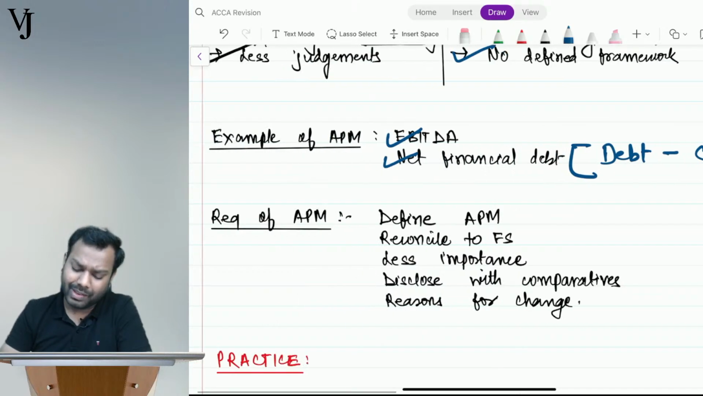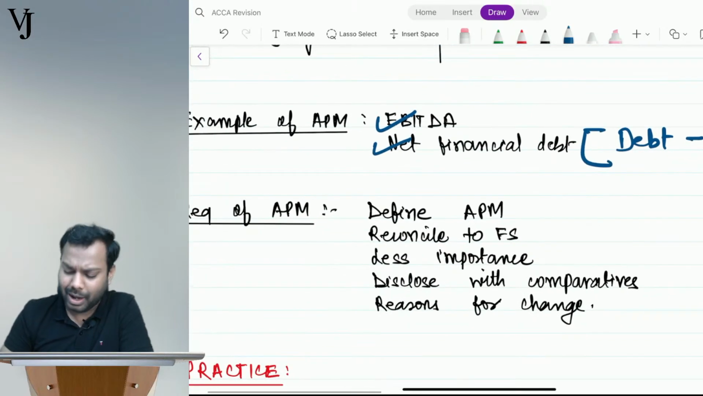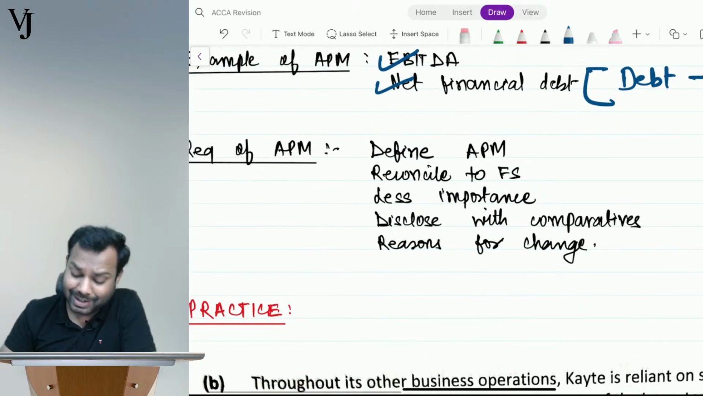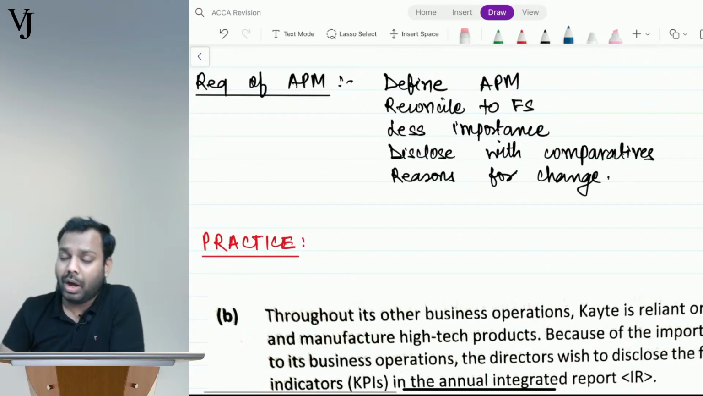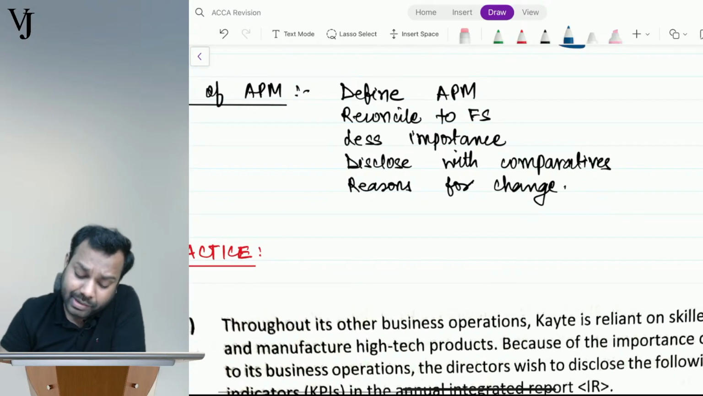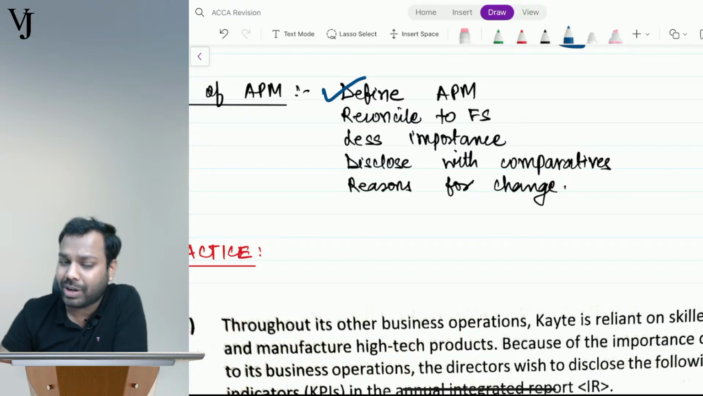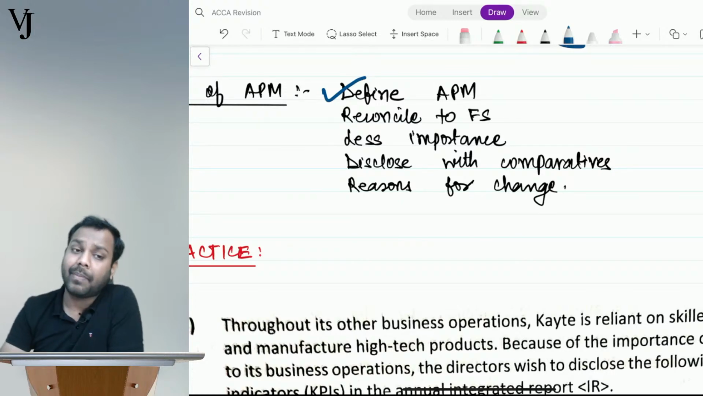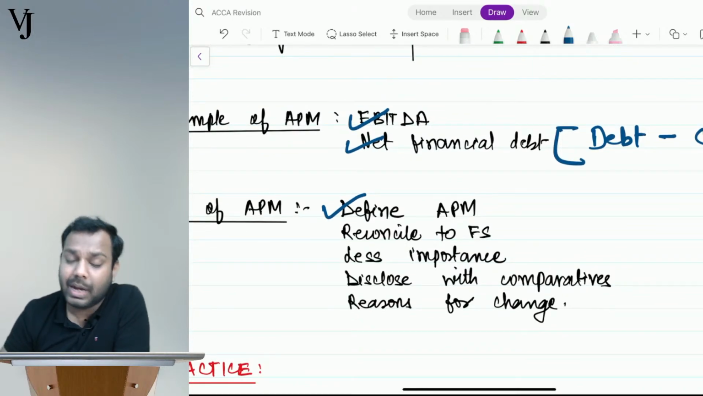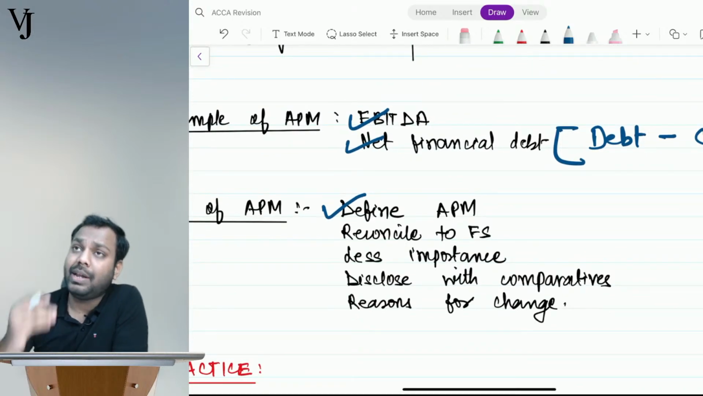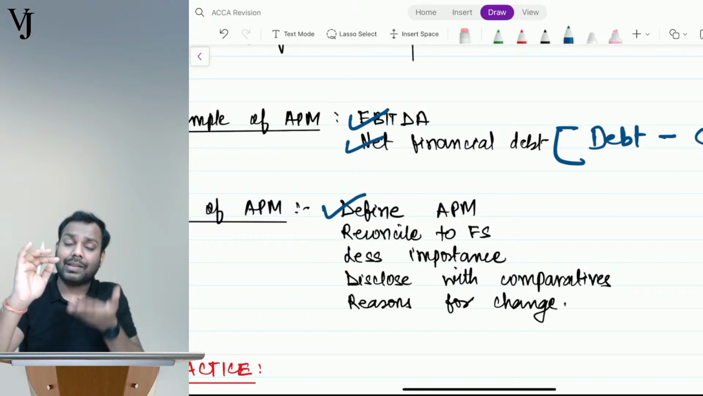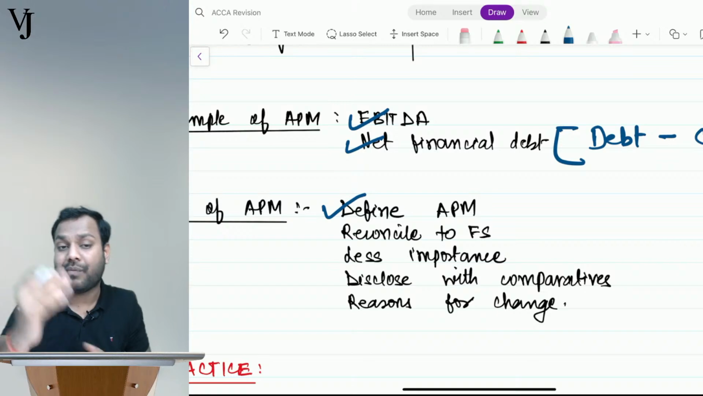Now, what are the requirements of APM? How do you ideally disclose an APM? The standard says that whenever you disclose any APM, first define that APM. What is the formula? Let's suppose I am calculating EBITDA. Reconcile that to the FS. In the FS, what is there? Profit after tax. Reconcile the profit after tax to EBITDA. If you are disclosing net financial debt, reconcile your net financial debt to the total debt in the FS.